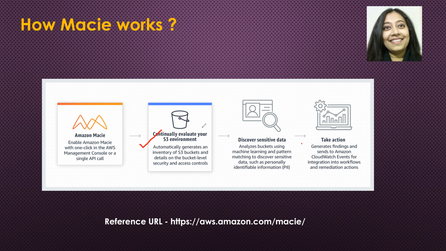For that, you will have to create a job inside Macie and tell Macie that you need to look for date of birth, or you need to look for employee ID, and this is the pattern that you're looking for. Those patterns can easily be created using regex expressions. So it will leverage those patterns and jobs to discover sensitive data.